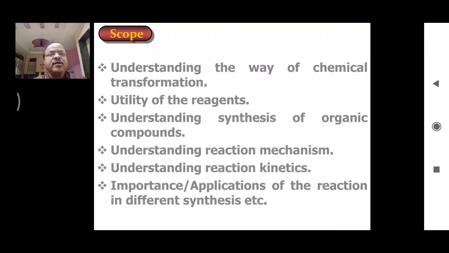The next important scope of this topic is the reaction mechanism. We can get the idea of what type of reaction mechanism is involved in a particular reaction. Next, reaction kinetics.